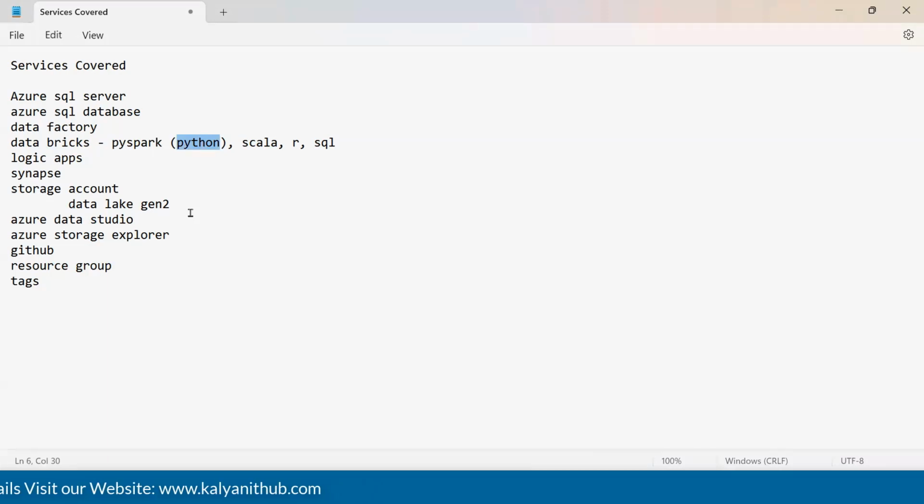On Databricks, I'm going to cover various different scenarios. For Python, basic knowledge is good enough, or else I'll help you understand the code.